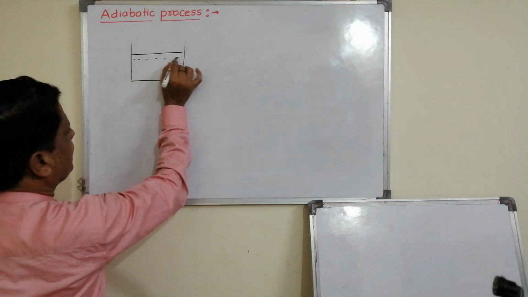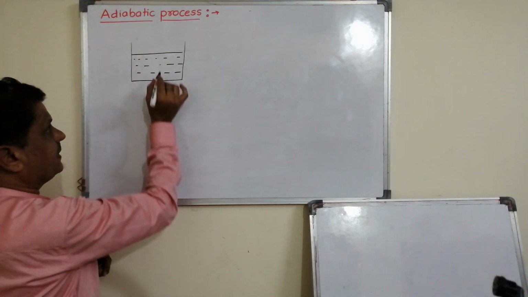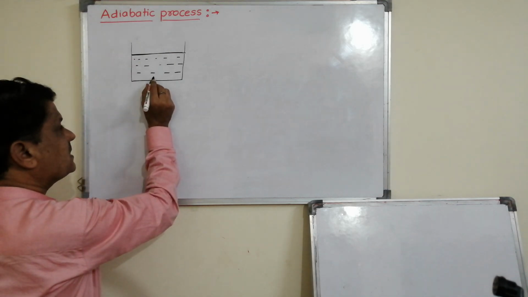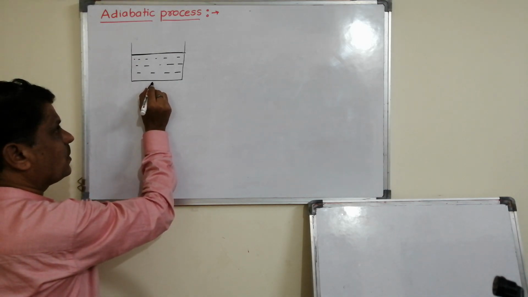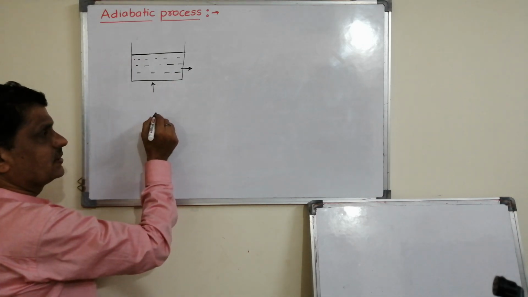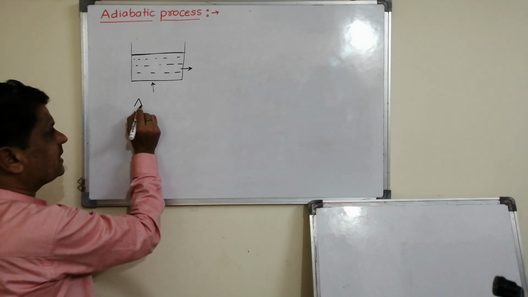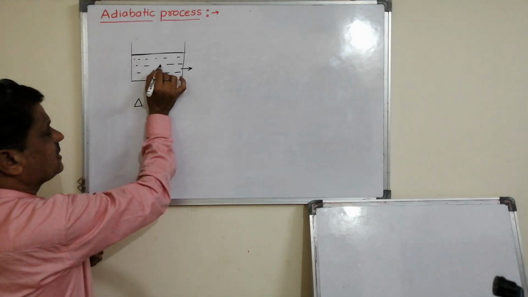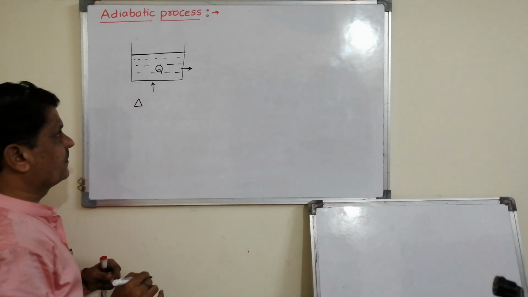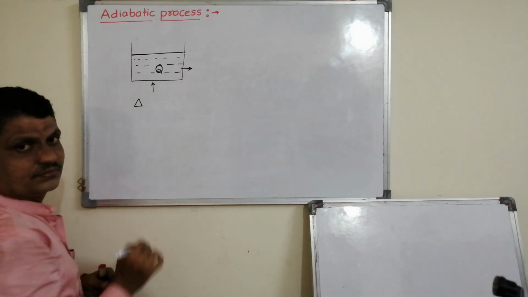Example, consider a gas taken in a cylinder fitted with a piston. If this gas neither absorbs heat energy nor loses heat energy, it means there is no change in heat energy of the gas. Suppose this gas contains Q amount of heat energy, then Q remains constant here.